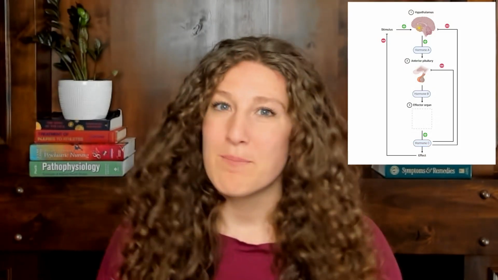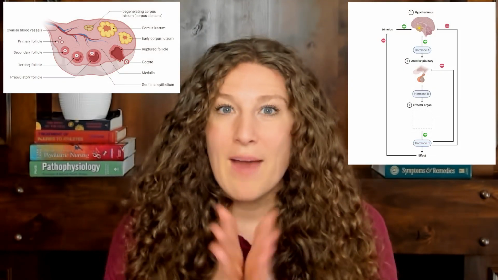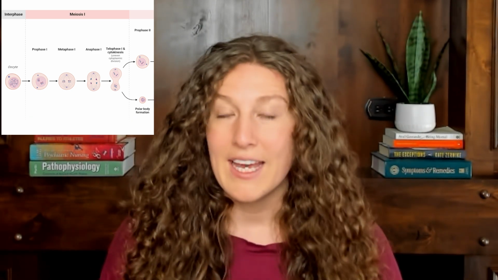Hey there, pre-med. In this video, we're going to discuss the female reproductive cycle, which includes the menstrual cycle and the ovarian cycle. We're going to talk through the hormones, the body changes that happen, and that branching point between either repeating the cycle or going into our pregnancy cycle. We'll touch on some oogenesis here, where we're talking about the development of the egg, but really we're going to be focusing on the hormonal control and regulation of this cycle in females.